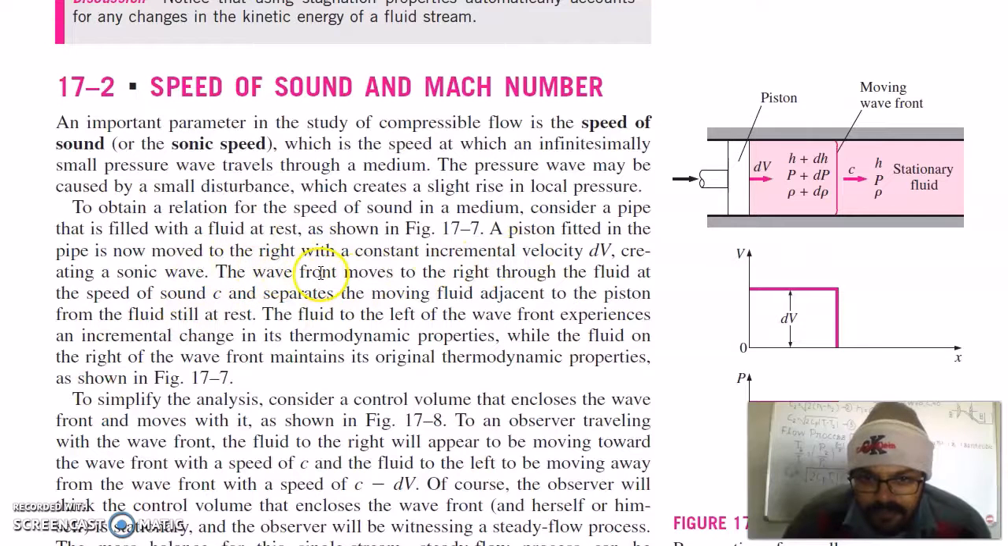A wavefront is formed. A piston fitted in the pipe is now moved to the right with a constant incremental velocity dV. So the velocity of this piston is dV. It will move from left to right in this pipe. The wavefront moves to the right through the fluid at the speed of sound c. So this is your moving wavefront. It moves with the speed of sound, which is c, and separates the moving fluid adjacent to the piston from the fluid still at rest.